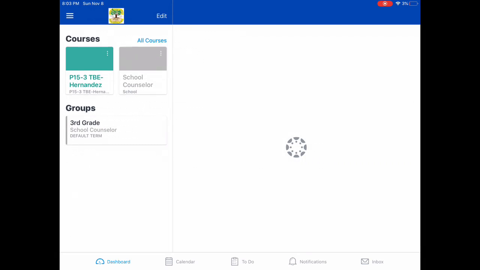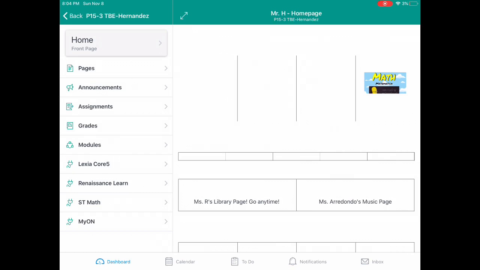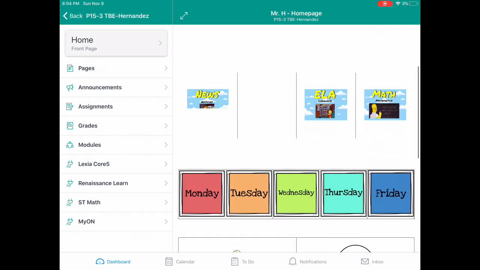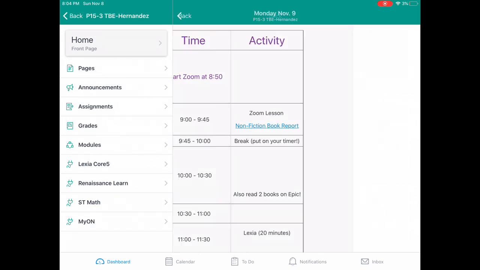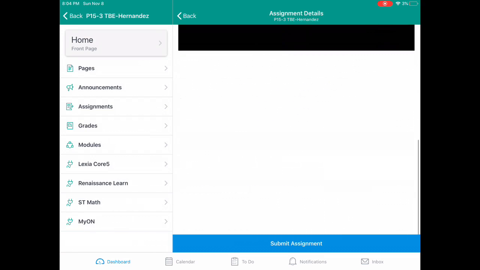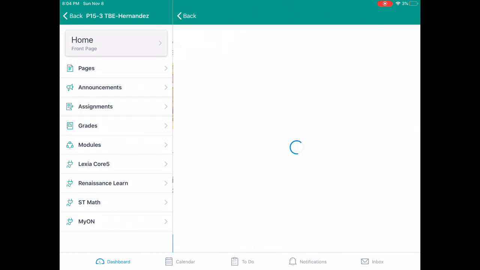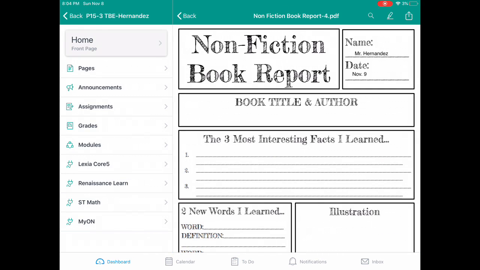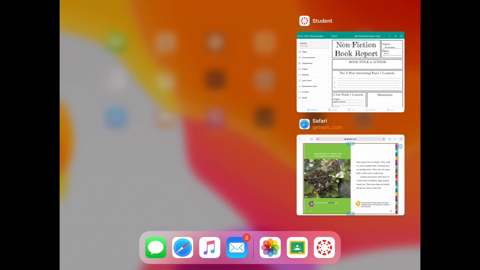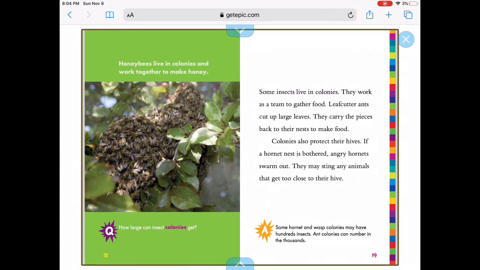So I'm going to go back to Canvas. I got to go back to my homework assignment. I go back to Monday. I go back to Nonfiction Book Report. Okay, it took off some of the things that I wrote. Okay, well, no problem. I go back and I look at the author.